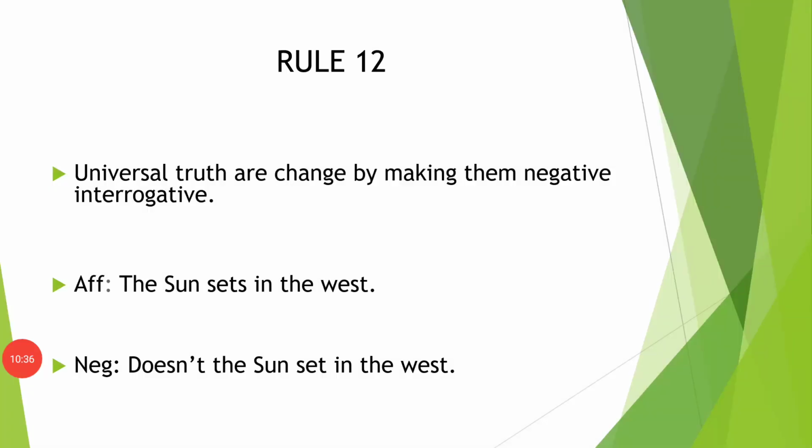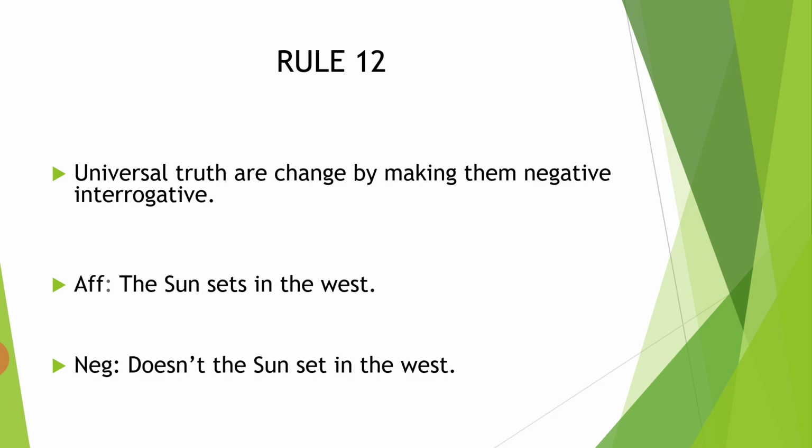Rule number 12. Universal truths are changed by making them negative interrogative. If you want to change a universal truth, you have to make it negative interrogative, not a simple negative. The sun sets in the west. Doesn't the sun set in the west?